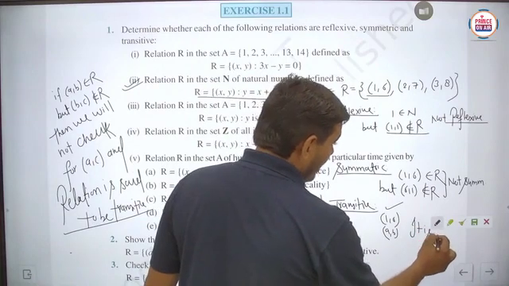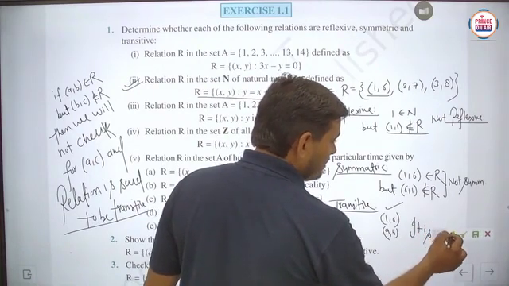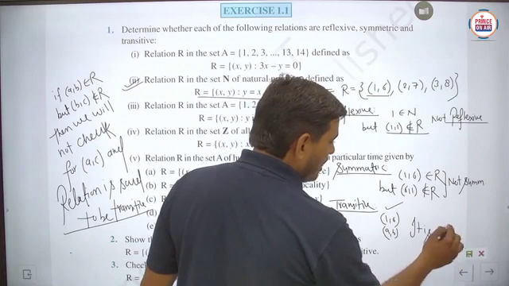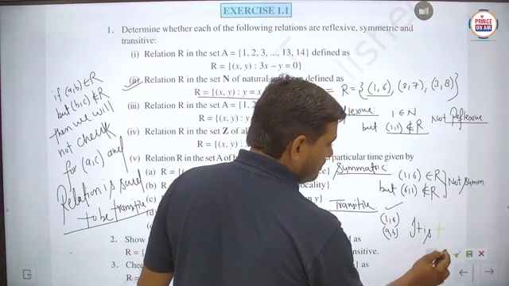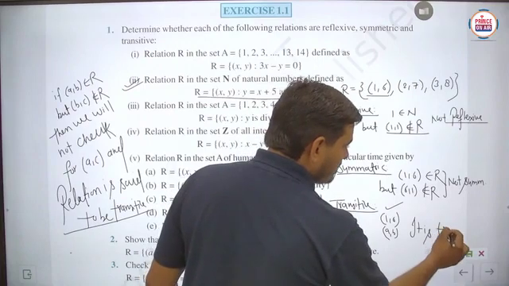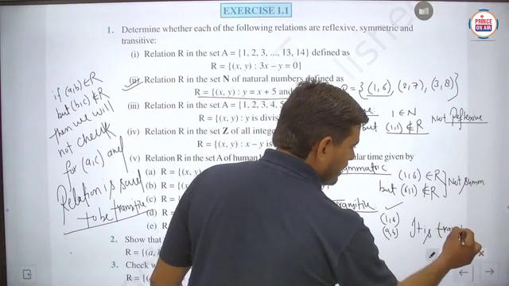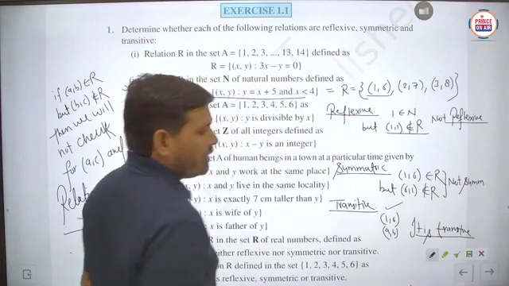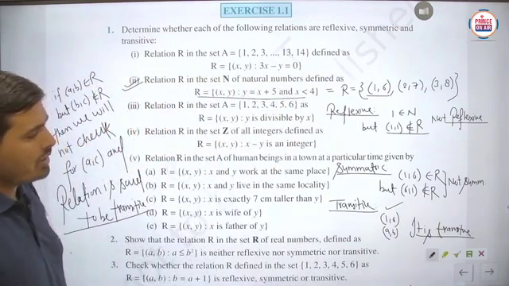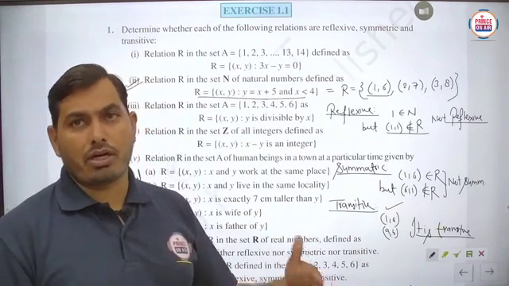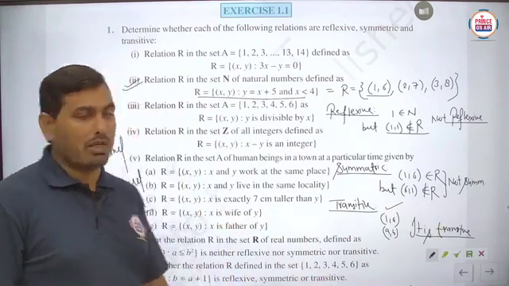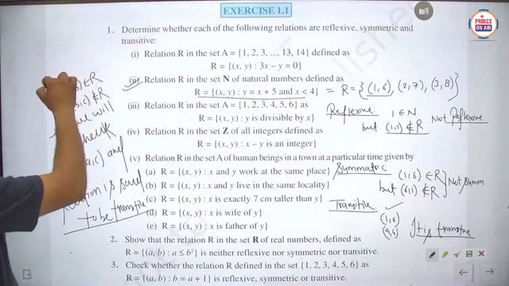This is the very important part. It is said to be transitive. Is it clear? So easily you can recognize where and how we have to check for transitivity, because in the case of transitivity this situation is very important.